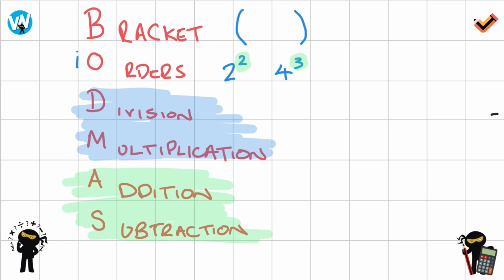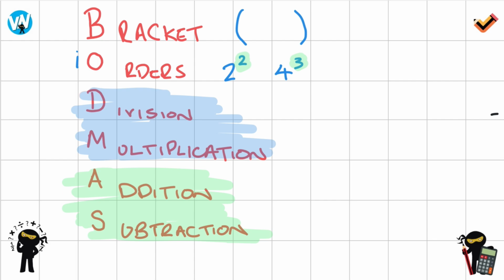If we have a question that has addition and subtraction in it, addition and subtraction are valued equally, so we would do them in the same order that the question shows. Okay, so if subtraction came first in the question and then addition, you would do it in that order. You wouldn't just switch around and do addition first. So that's the only little subtlety that we need to know, is that division and multiplication are essentially equal. If we could write them next to each other, i.e. writing division here and multiplication here, that would probably be preferable, and then addition and subtraction, so it's seen like they're exactly the same.